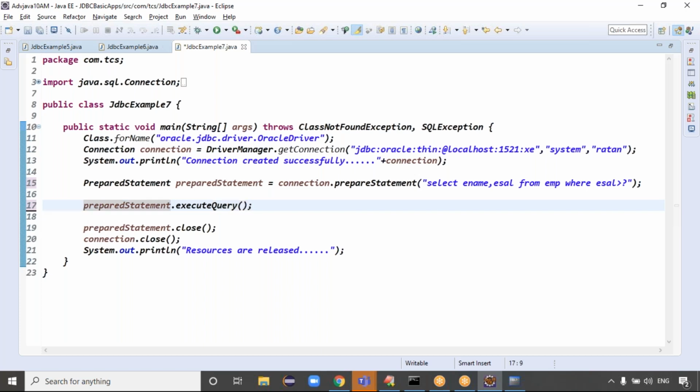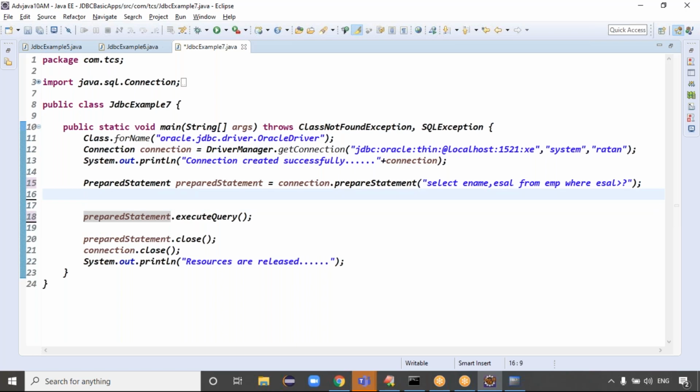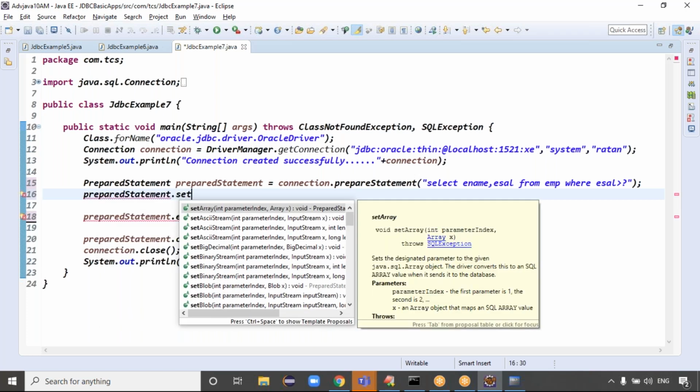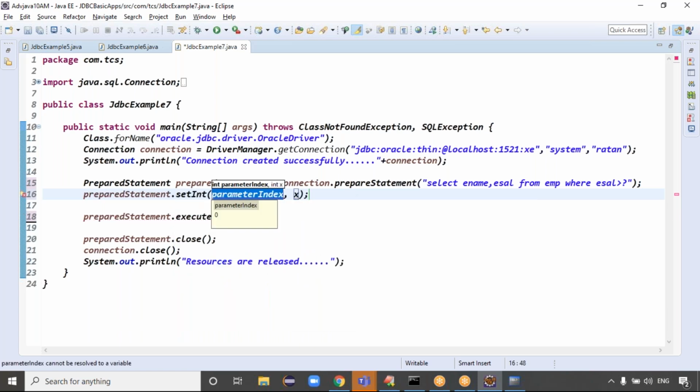Yes, execute query method. Result. Before executing the query, we have to set the question mark value, right? How to set the question mark value, guys? Prepare statement dot set, salary. Set the float or set integer. Okay, fine. Set integer. Parameter index is the first index here, and 15,000. Setting of one. What is the value, guys?